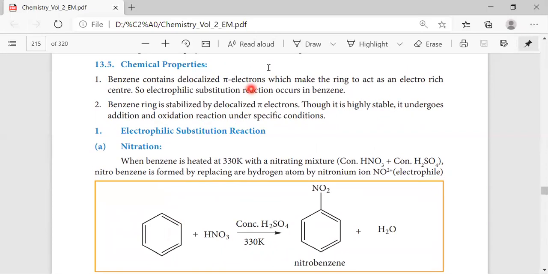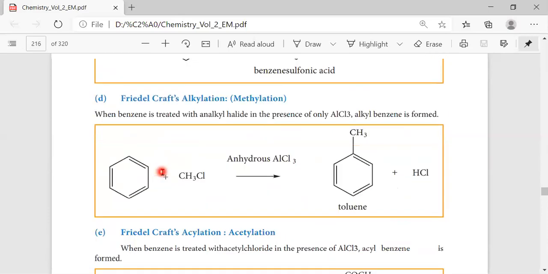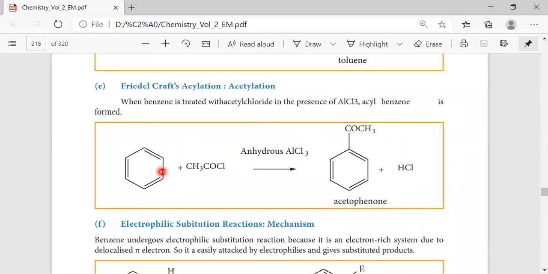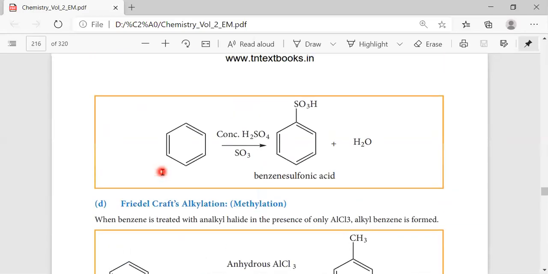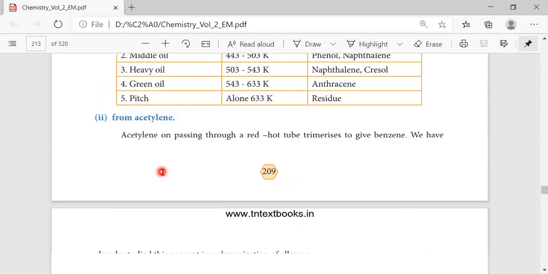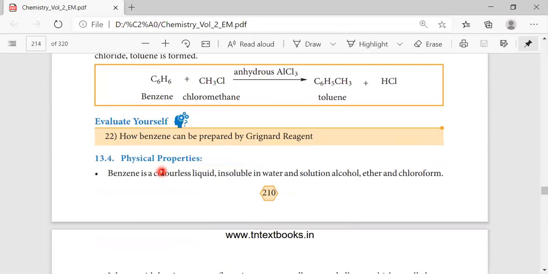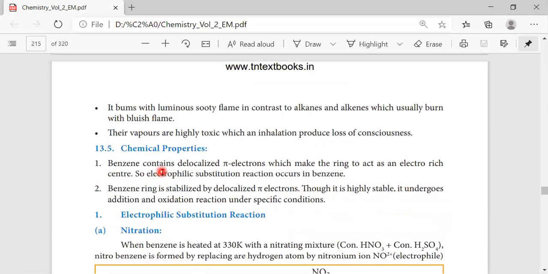So here in electrophilic substitution reactions: nitration, halogenation, sulfonation, Friedel-Crafts alkylation, acylation, electrophilic substitution reaction, then its mechanism. So these are all the aromatic compounds, their preparation, properties, and then uses, and their reaction types. See you in the next session.